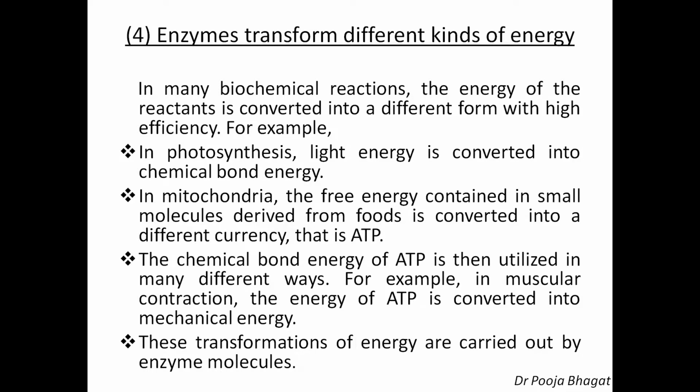ATP is an energy rich molecule which conserves energy. So in mitochondria, the food is converted into ATP. And now this ATP, since it is an energy rich molecule, whenever energy is required, is converted into ADP and releases energy, and that energy released is consumed in some activity.